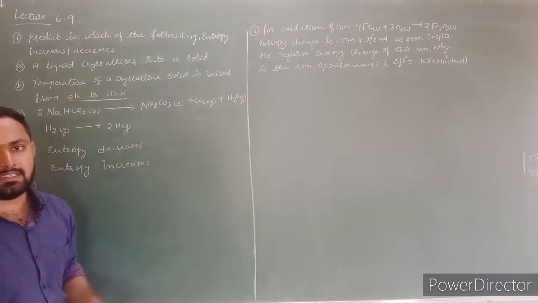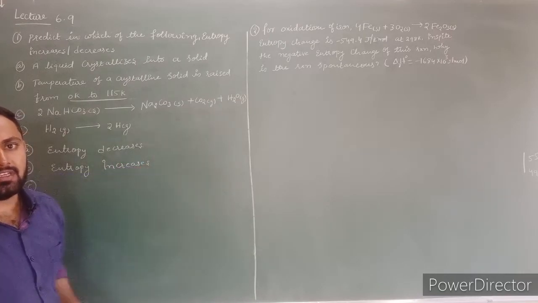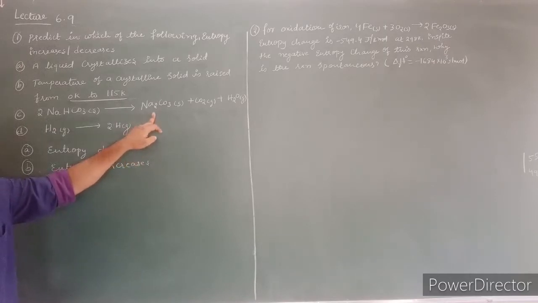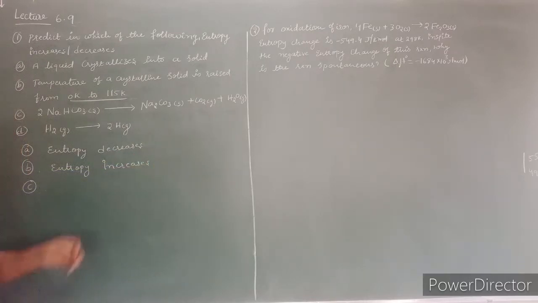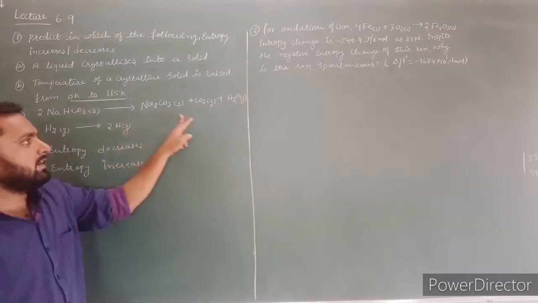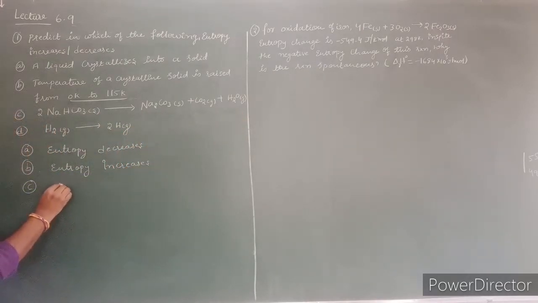As number of molecules increases, randomness increases. As randomness increases, entropy increases, because entropy is directly proportional to number of particles. As number of particles increases, entropy increases. Here before reaction there is only one molecule, but after reaction there are 3 molecules. That's why in this condition entropy increases.